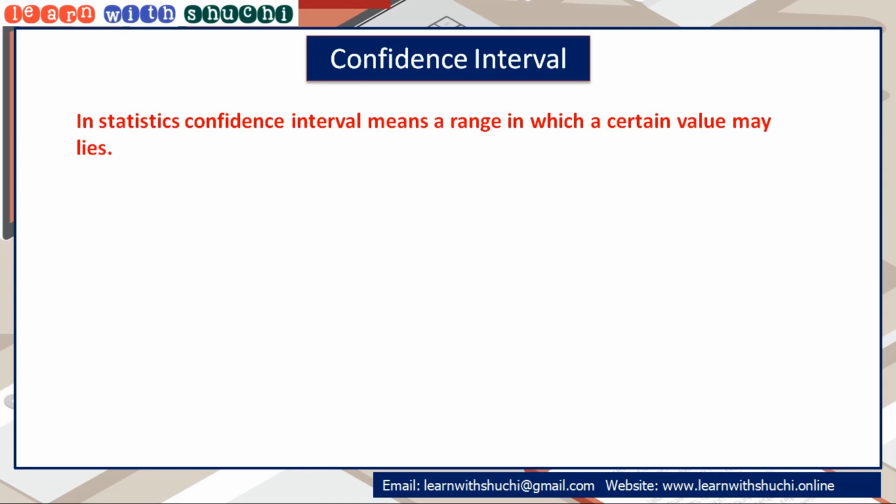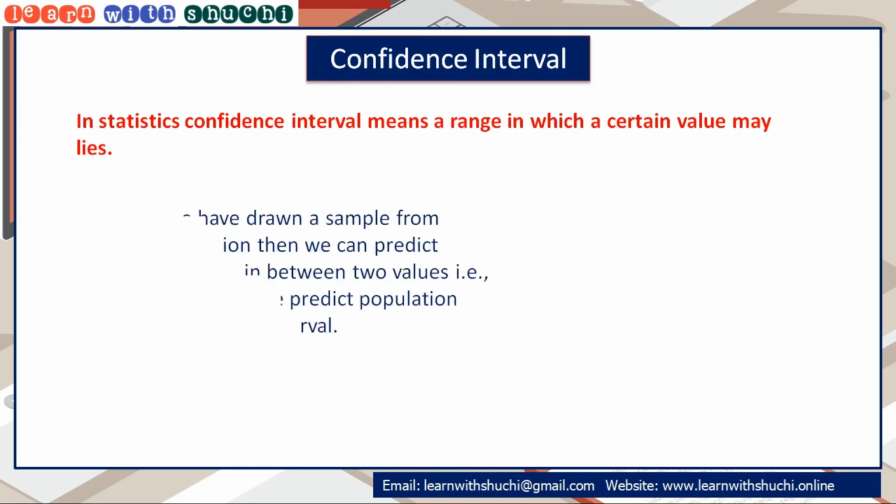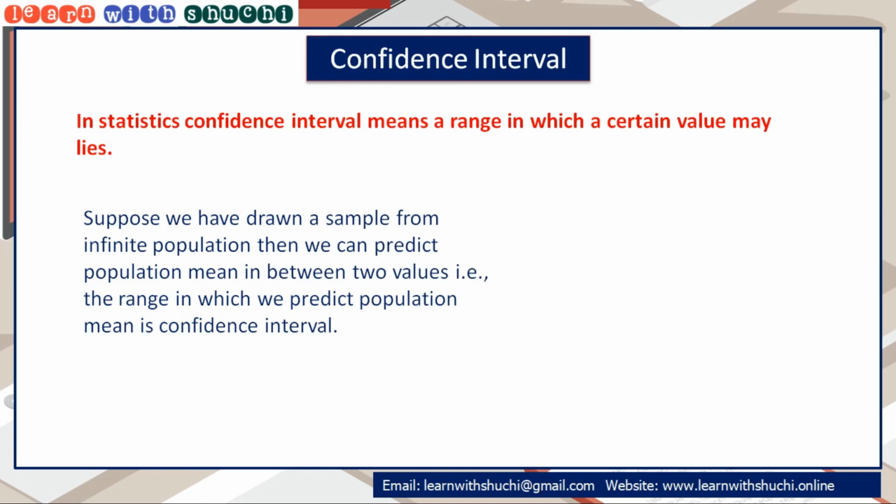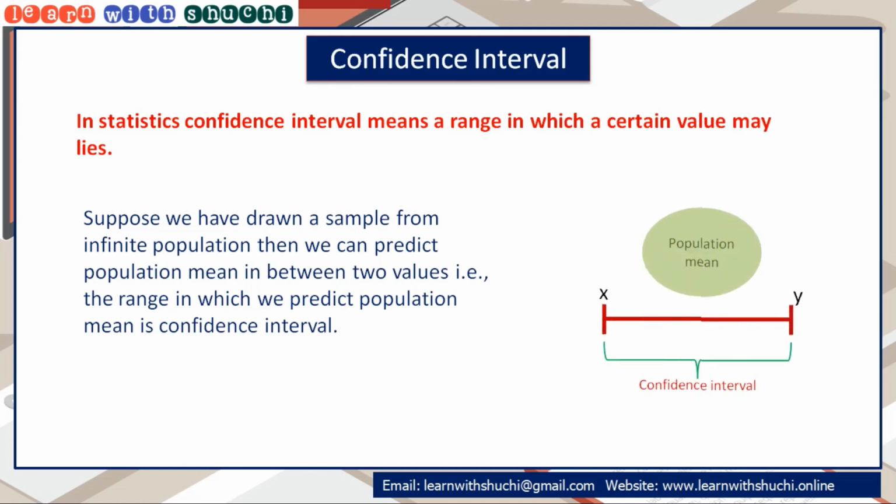In statistics, confidence interval means a range in which a certain value may lie. Suppose we have drawn a sample from infinite population, then we can predict population mean in between two values. That is, the range in which we predict population mean is confidence interval.